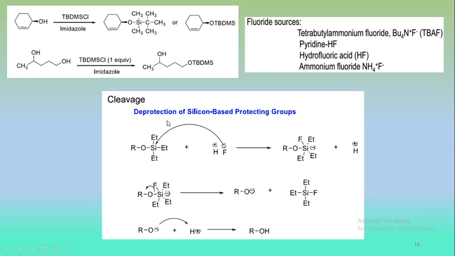The cleavage, that is the deprotection of a silicon based protecting group, is like this. The fluoride source attacks this silicon, therefore there is a formation of negative charge over this silicon and the opening of this bond to the oxygen atom, and in the last step there is an abstraction of a proton and we get the alcohol.